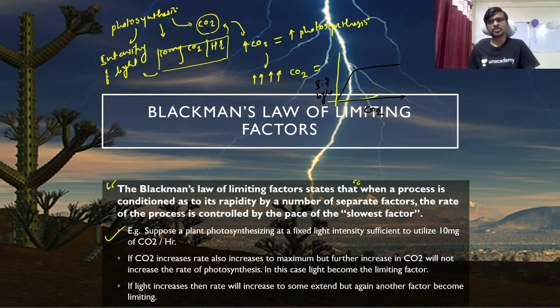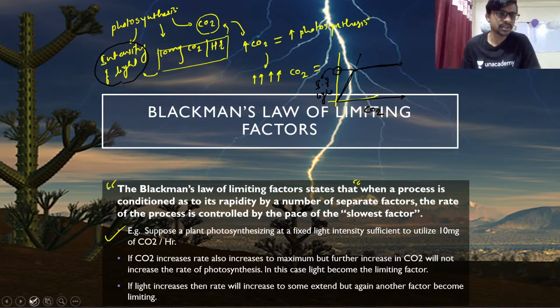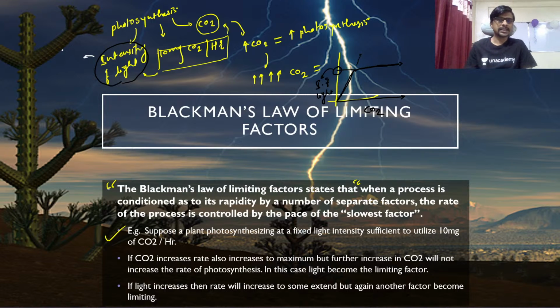Okay, so if you increase the carbon dioxide, the rate is going to increase, but after a single point, the increase in carbon dioxide will not increase the rate of your photosynthesis. Okay, so in this situation your light, the intensity of light, is becoming the rate limiting factor or the limiting factor. Okay, so this is called a limiting factor.